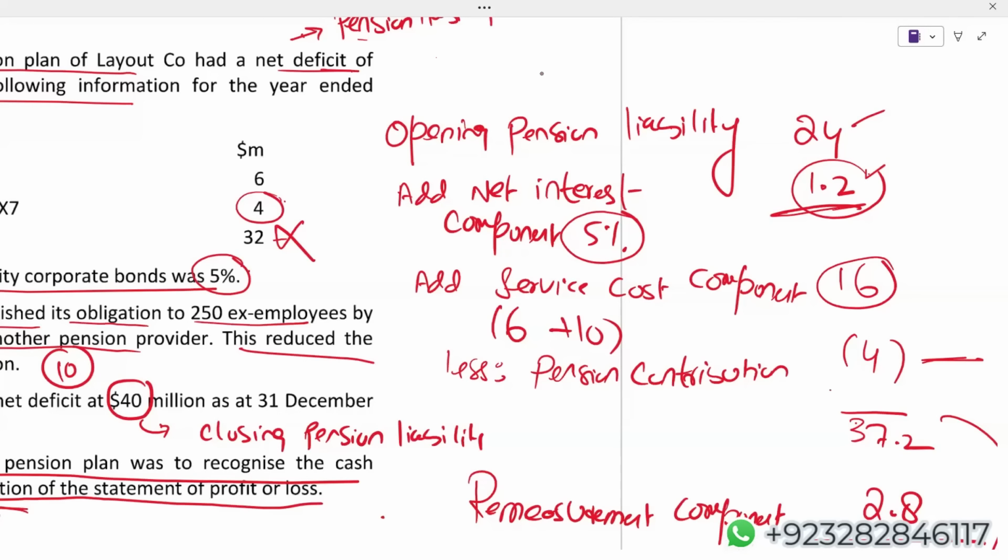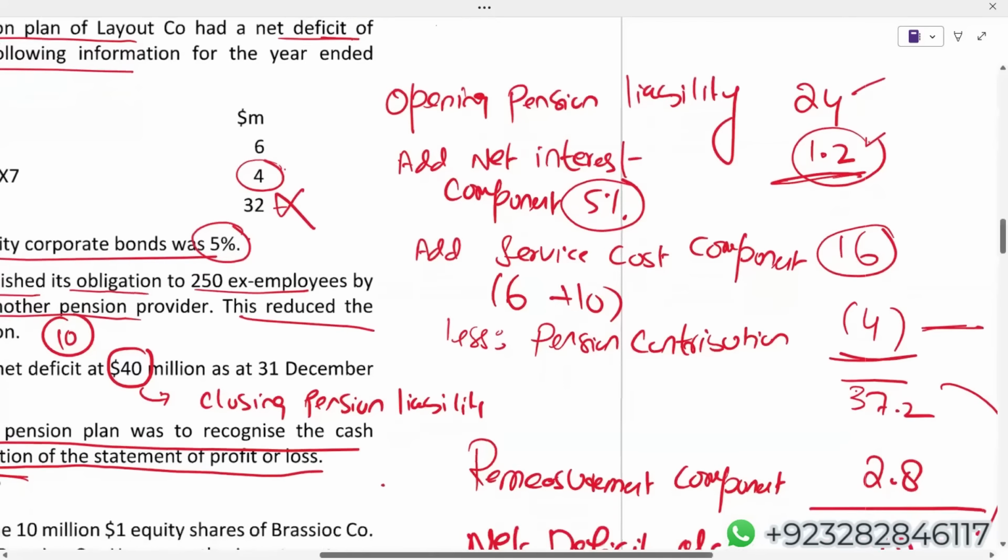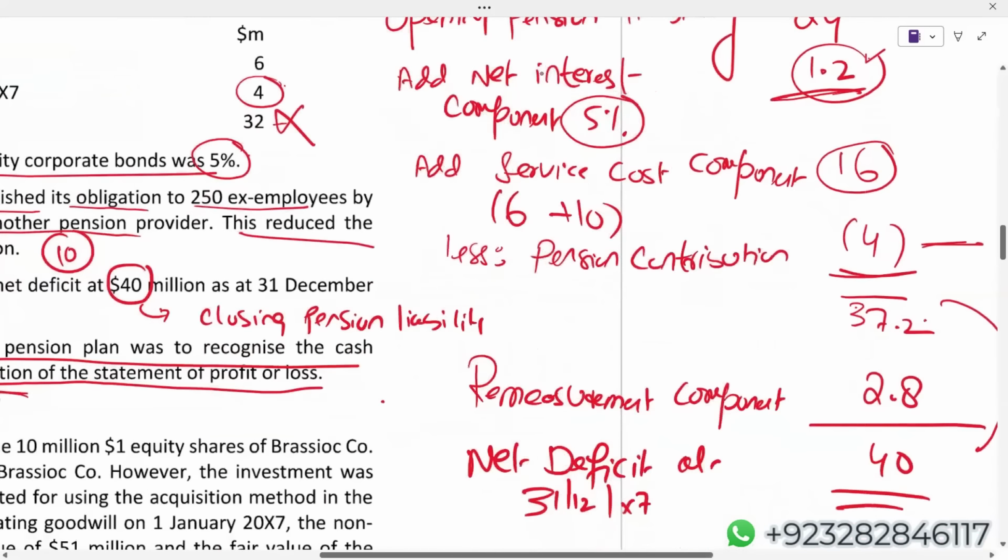Then you will have to explain that contribution to the pension plan is, number one, not an expense. Number two, what contribution to the plan does is increase plan assets and reduce pension liability. Then you will say to your examiner that according to our calculation, the liability should have been 37.2, but the actuary has given us 40.